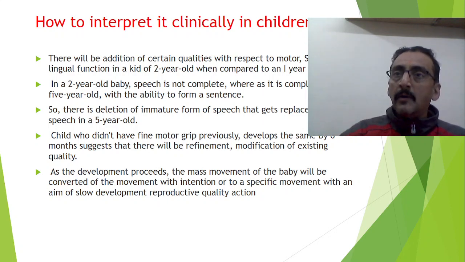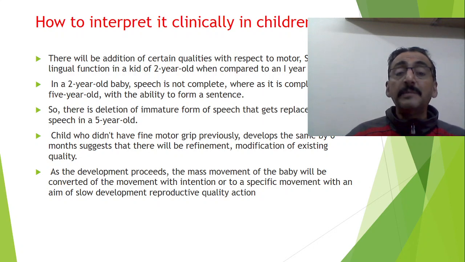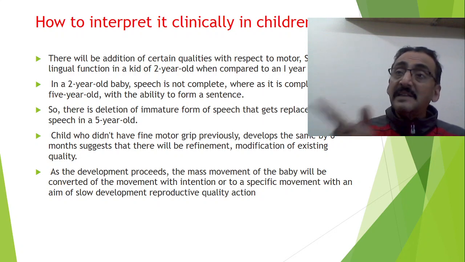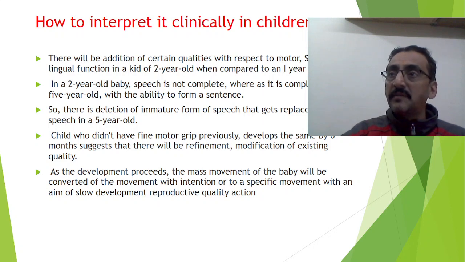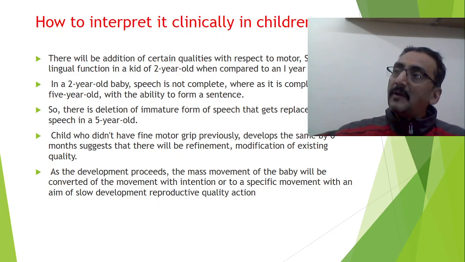A 1-year-old boy or maybe a 6-month-old boy is not able to hold the pen, but a 2-year-old boy is able to hold the pen. Fine motor developmental skills have been developed. That's quite sure. A 2-year-old boy's speech may not be complete, whereas it is complete in a 5-year-old or 10-year-old boy. So what happens with the ability to form a sentence? There is deletion of some bad or unwanted qualities, addition of new qualities, and also refinement of existing qualities. Therefore his speech keeps improving.